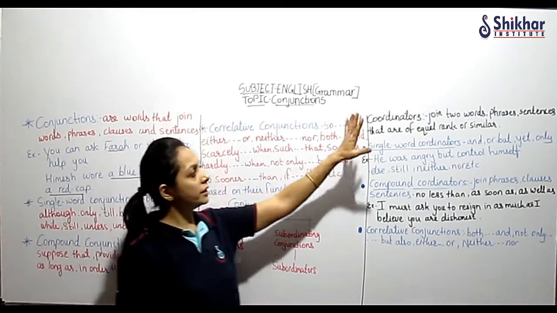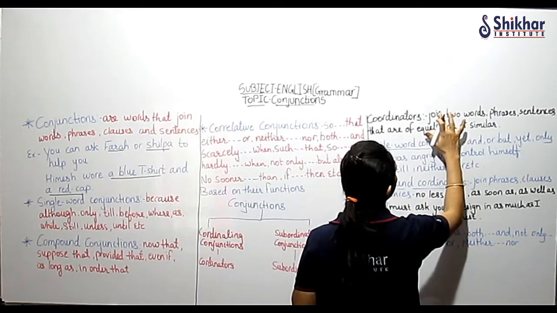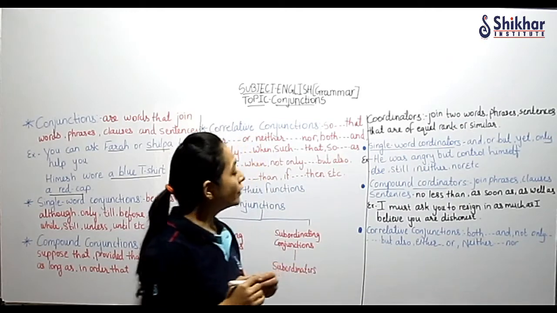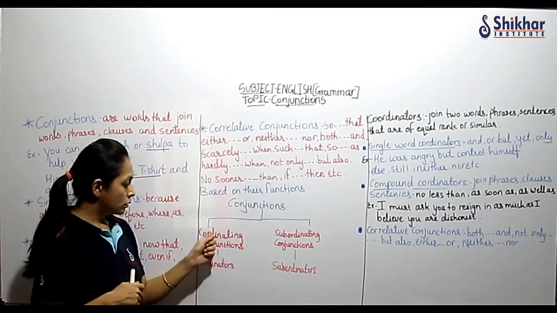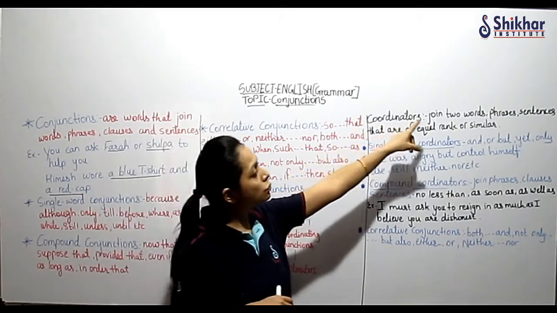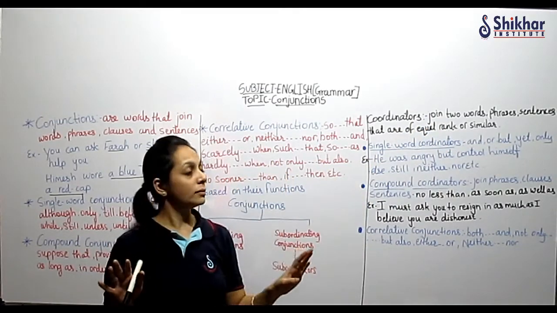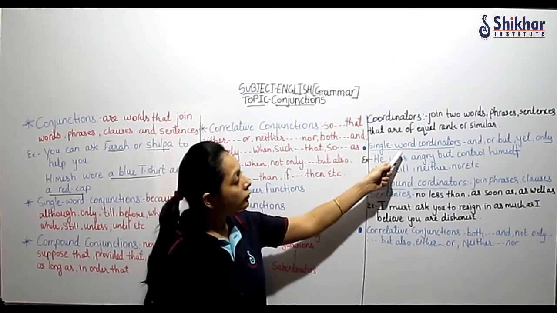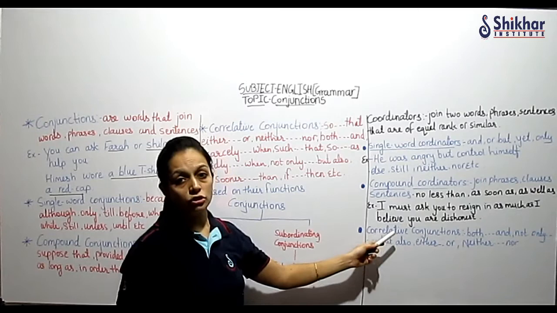Let us start with coordinators. Coordinators क्या करता है? Coordinators, coordinating conjunction, coordinators join two words, phrases, sentences that are of equal rank or similar. ठीक है? अब यहाँ पे it can be single word coordinators, compound word coordinators and correlative conjunction also.